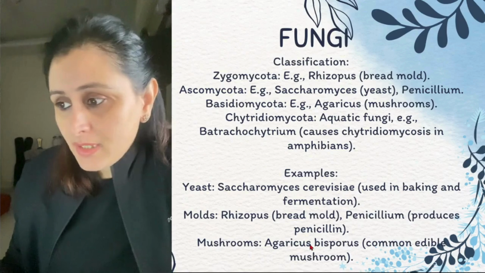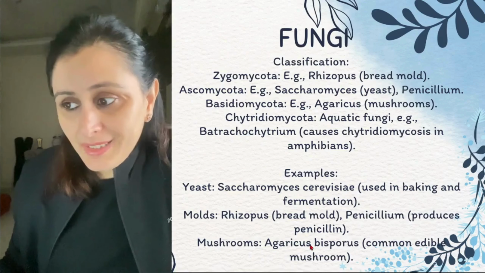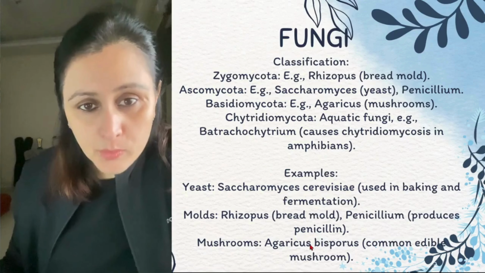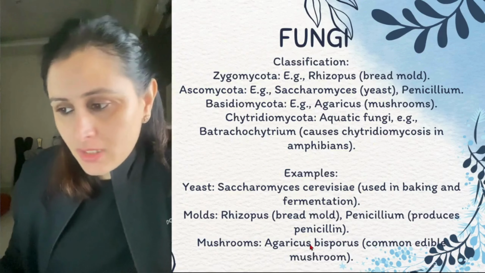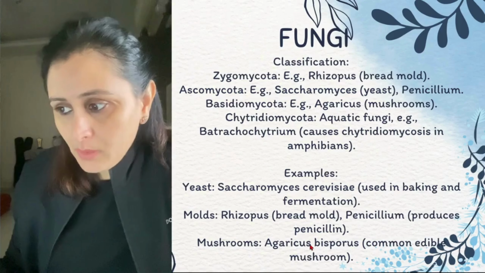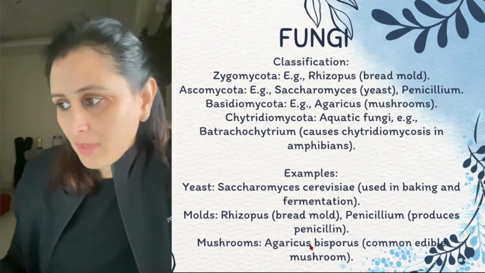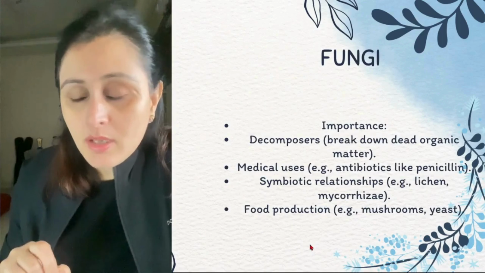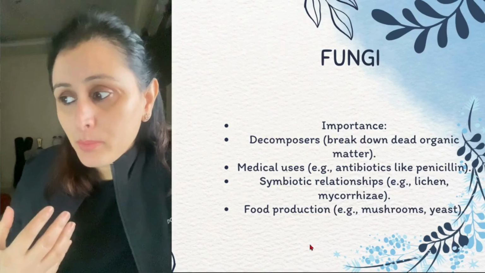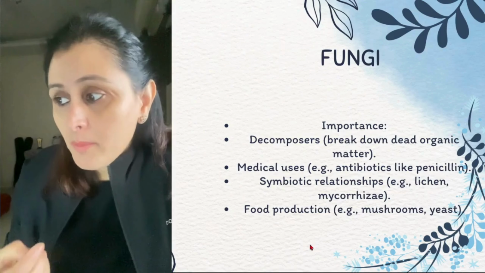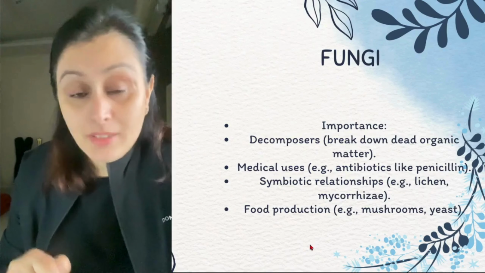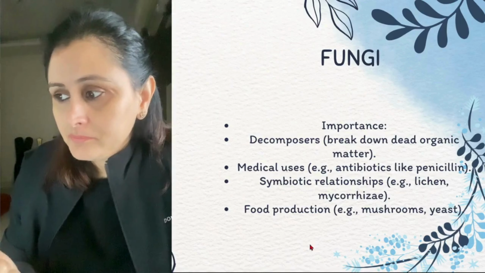A few famous examples are yeast. We all know about the yeast, which is used in baking and fermentation, right? Molds, like bread mold and Penicillium. Penicillium is used in certain medicines also. Mushrooms, which we consume, that is edible fungus, right? So these are the various examples. Now, what is the importance? What is the importance of fungus? They are decomposers, right? They help in breaking down the dead and decaying matter. Medicinal use, penicillin is used in the production of medicine. So that is widely used in the medical industries.